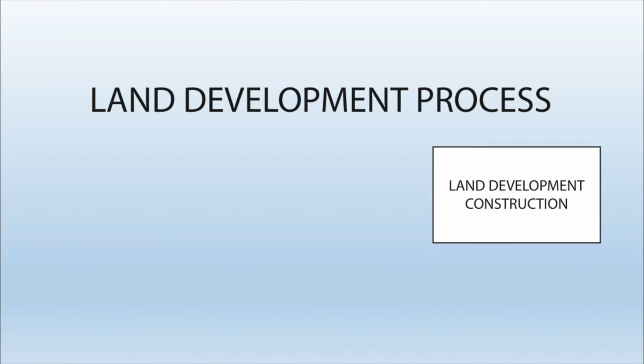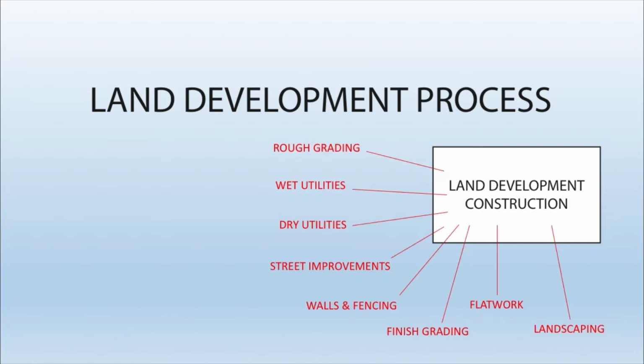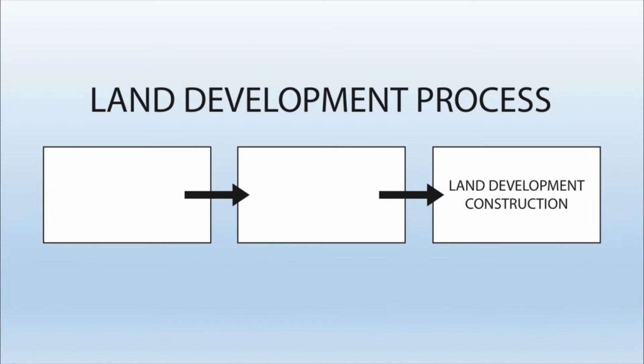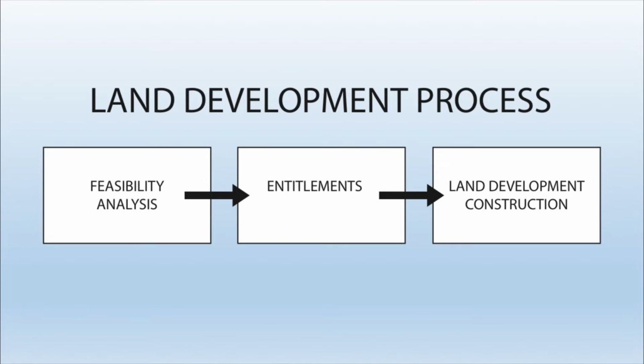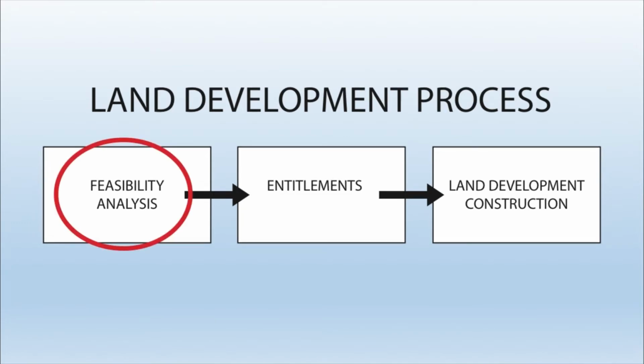So up till now, everything that we've usually talked about has been part of the land development construction stage, such as the rough grading, the wet utilities, dry, street improvements, and so on, all the way to the flat work and the landscaping. However, if we take a step back and we want to go to the beginning, there's actually two big steps before the land development construction process, and that's the feasibility analysis and the entitlement stage. So let's talk about what the feasibility analysis is.